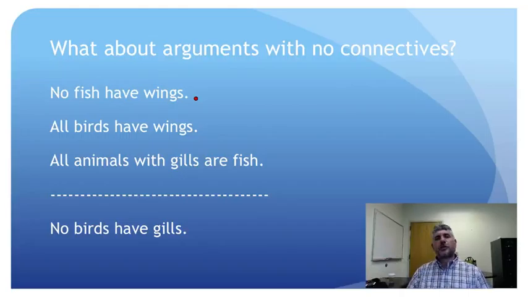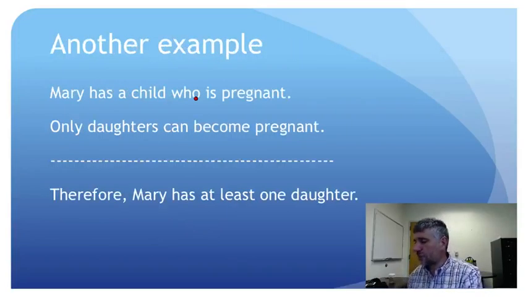Notice also that there are other inferences which are obviously valid, but the validity of which truth tables don't help us to understand. Consider, for instance, this example. Mary has a child who is pregnant. Only daughters can become pregnant, therefore Mary has at least one daughter. Now that argument is pretty obviously valid. But why? What is it about the argument that makes it valid?